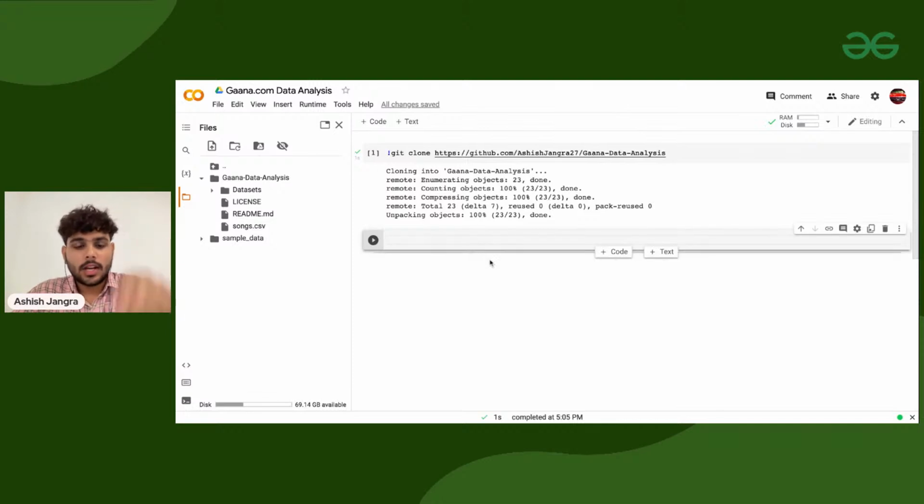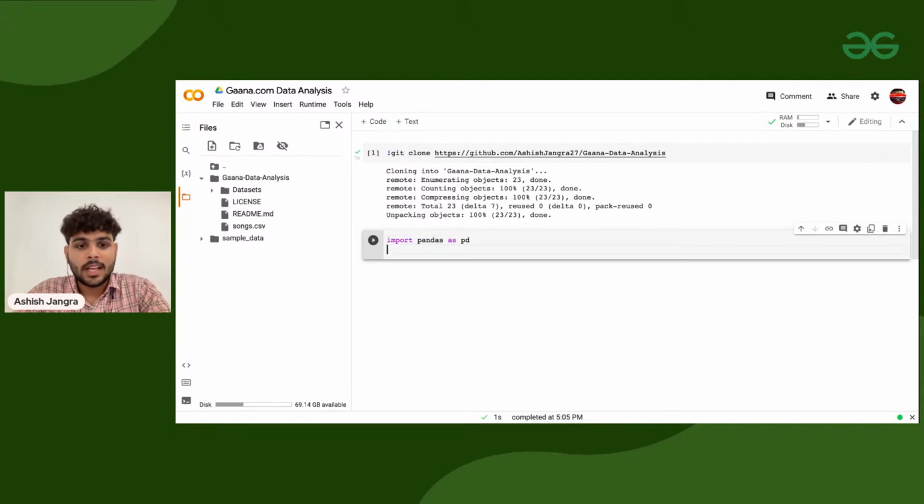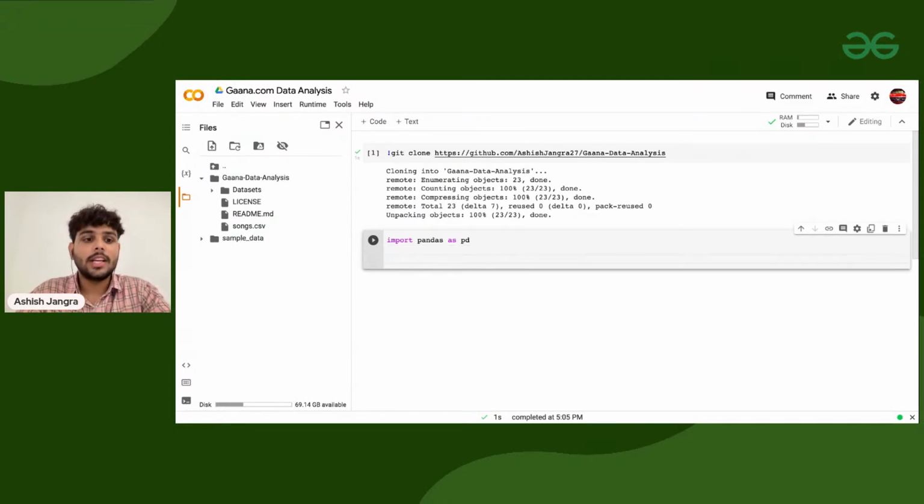Now, what we are going to do is load this dataset, and to load it I'm going to use a couple of libraries. I'm using the Pandas library because Pandas is one of the core libraries when you are working on data sets, especially CSV type data sets. In Pandas we have a function called read underscore CSV, and here I need to pass the path of the data set that I want to load.